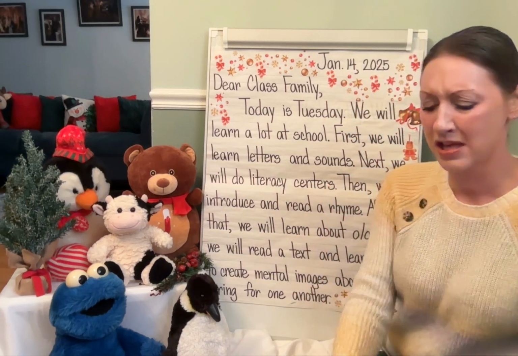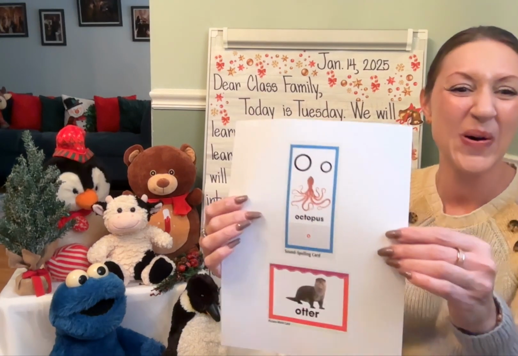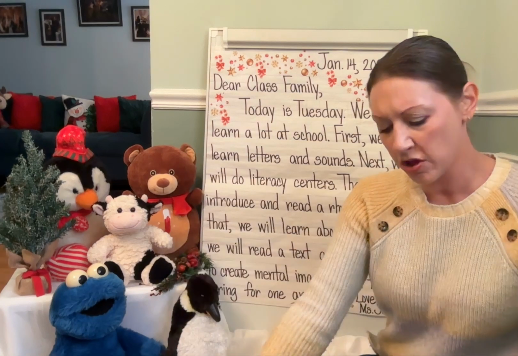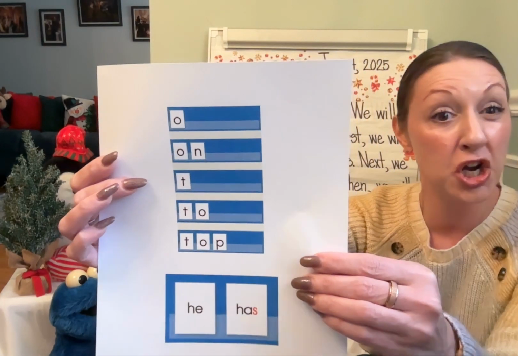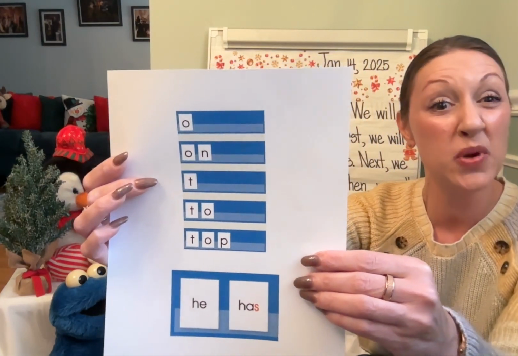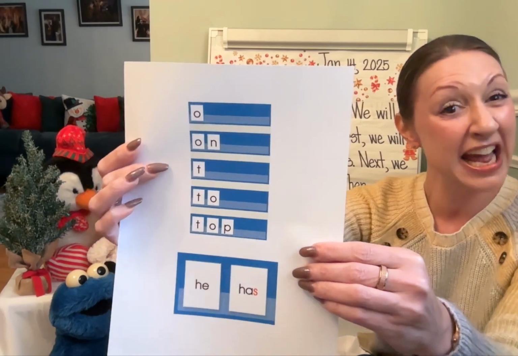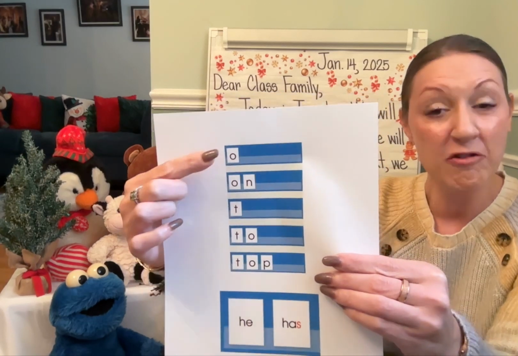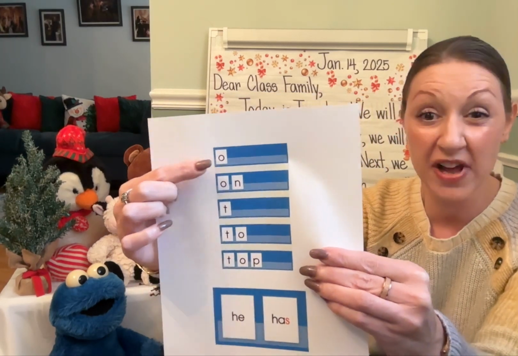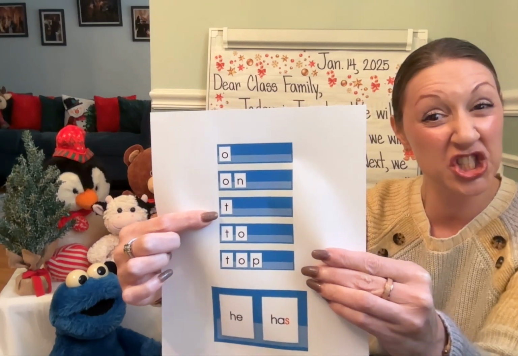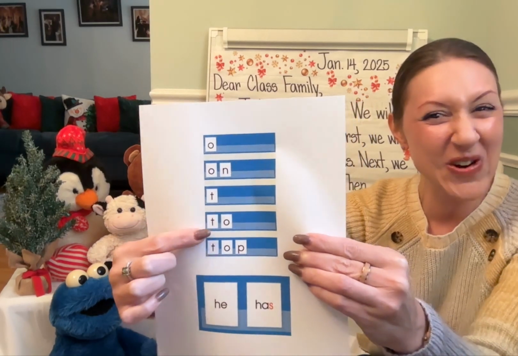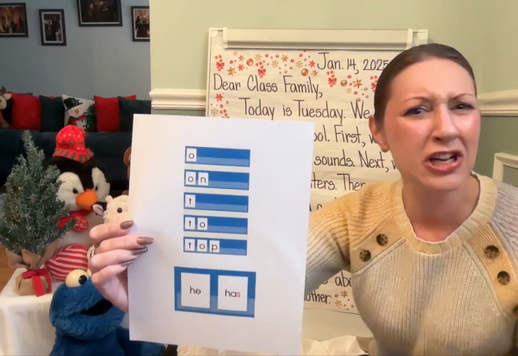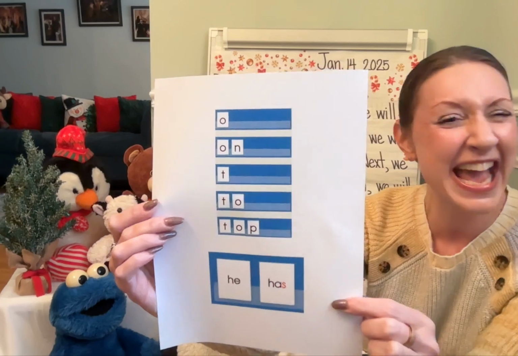Okay, we're going to learn about the letter O, like octopus and otter. We'll be learning so much about the letter O and reviewing some different words that have the short vowel sound. We have O, on, and remember, O says aw for short vowel O, on, and then we have that letter T. If we put the T in front of the O, we got two. And then we've got top, and we're going to blend phonemes to up, top. We're going to learn high frequency words like he and has.